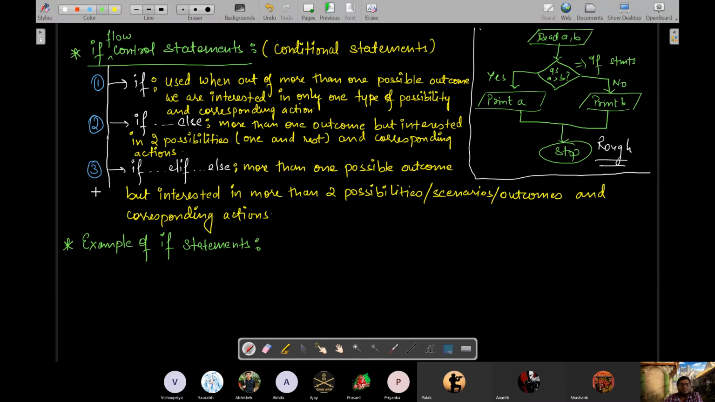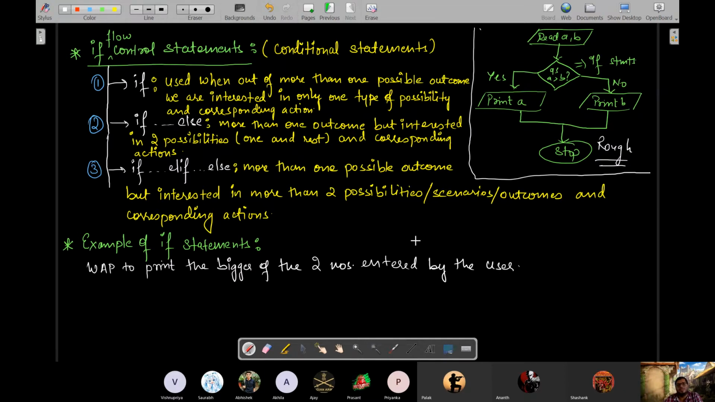Suppose there is a question: write a program to print the bigger of the two numbers entered by the user. This is example 1.